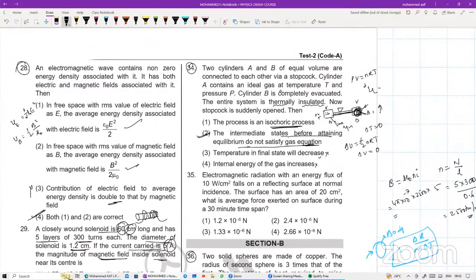Two cylinders A and B of equal volumes are connected to each other via stop clock. Cylinder A contains an ideal gas at a temperature T and pressure P. Cylinder B is completely evacuated. The entire system is thermally insulated. Now stop clock is suddenly opened. What happened to this given condition?